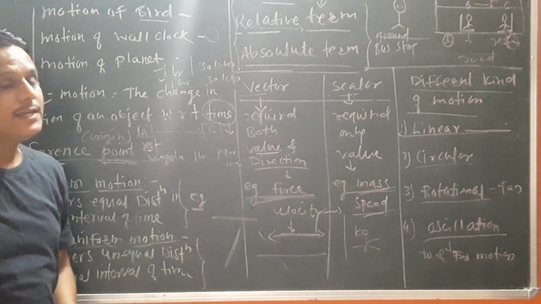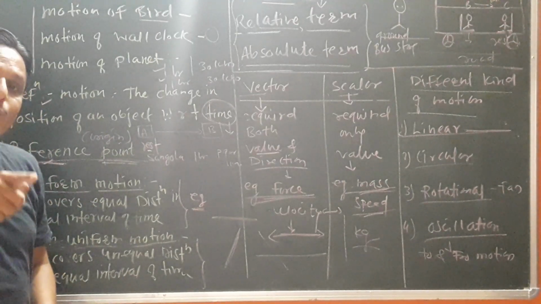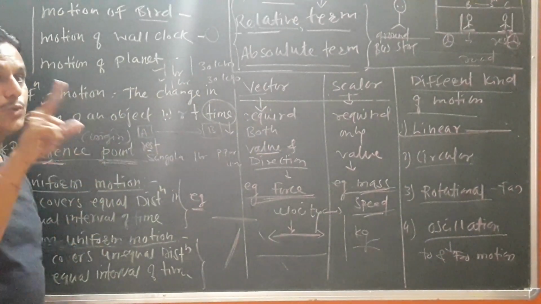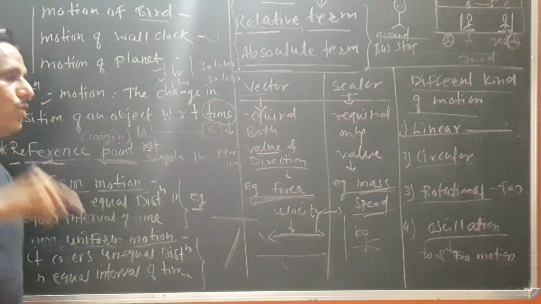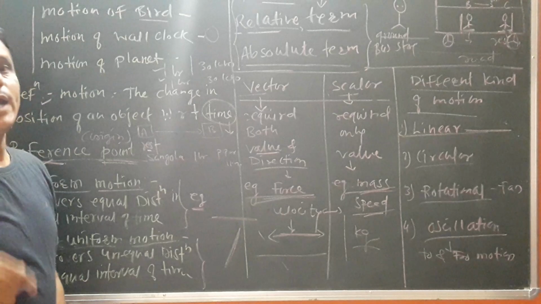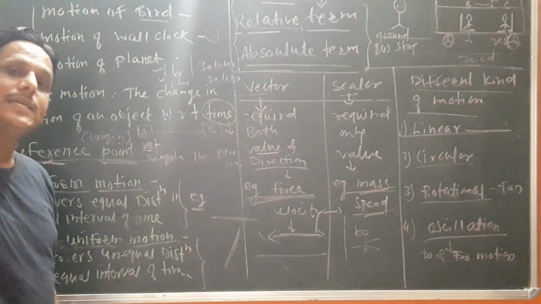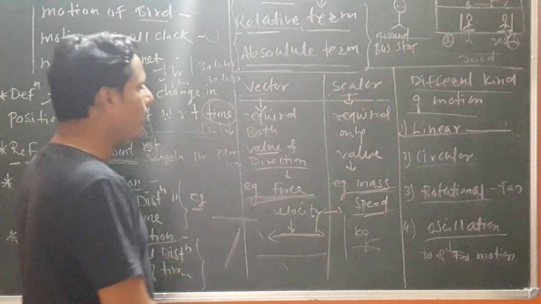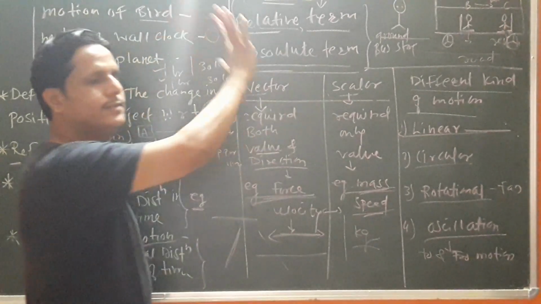I did not just say that the speed of the cyclone is this much. Along with it I have mentioned in which direction it is moving. So that is the velocity. I do not use the word speed, I use the word velocity, because velocity requires both its value as well as in which direction it goes. So such quantities which require both magnitude as well as direction are called vectors.